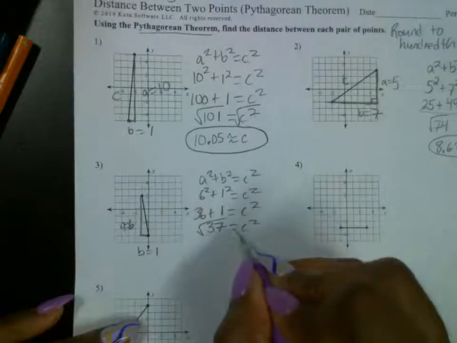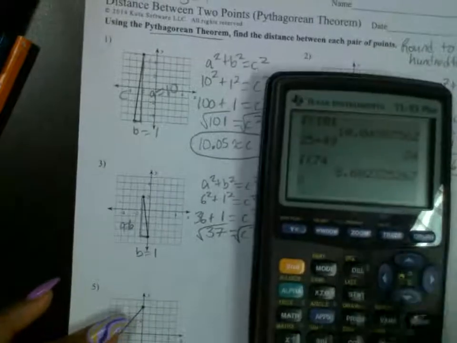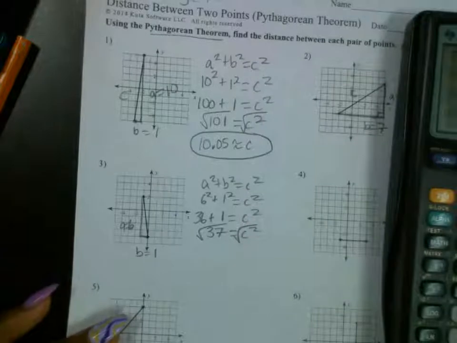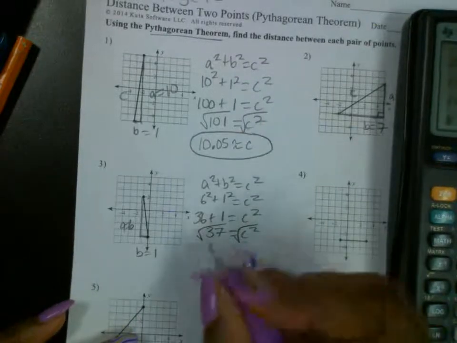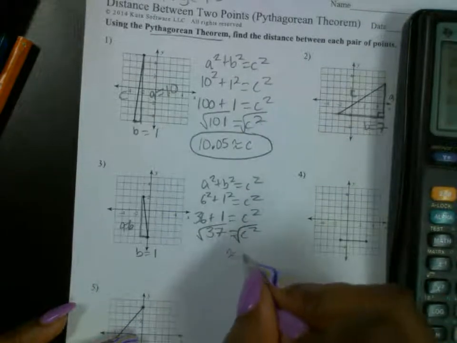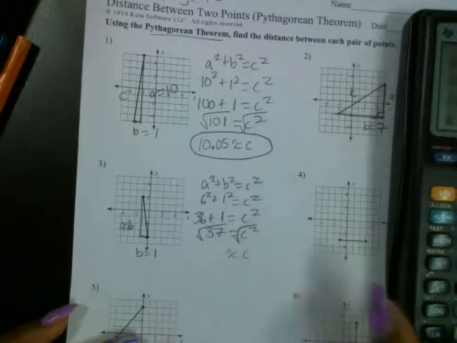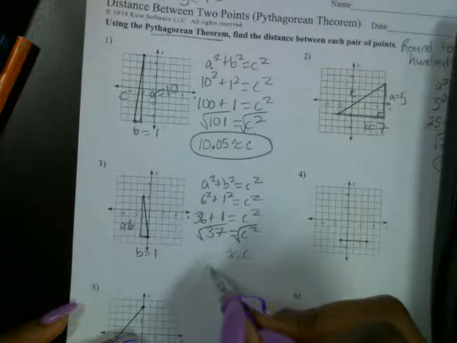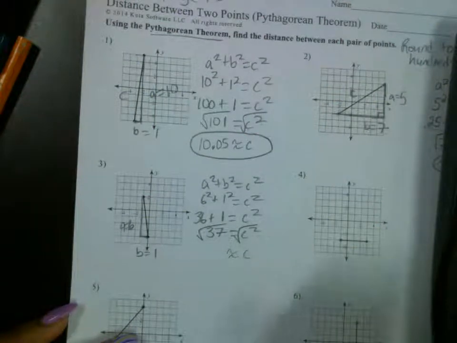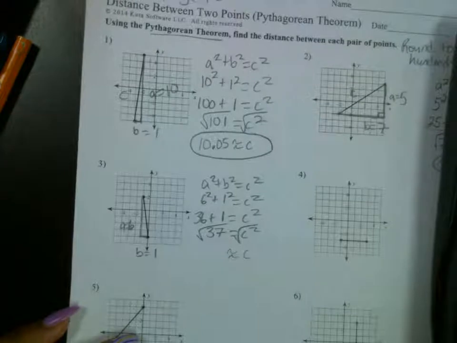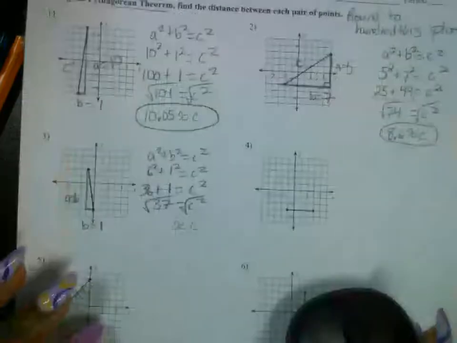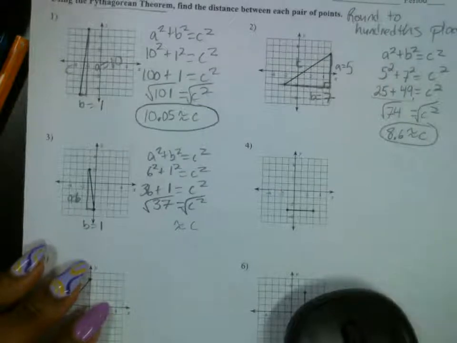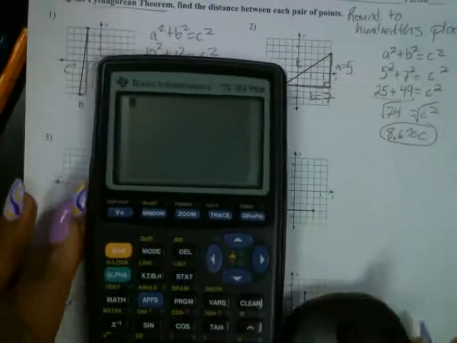Now what are we going to do? Square root. All right, so let's type in the square root. We have second x squared 37. And what does that give us? You have to type it in to see. How'd you type in square root?